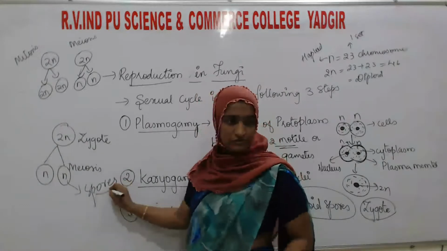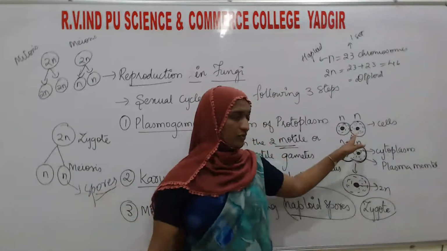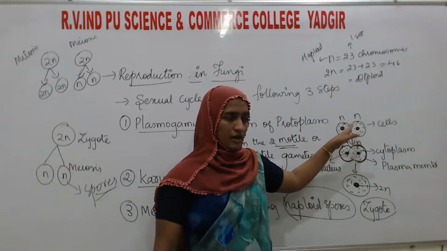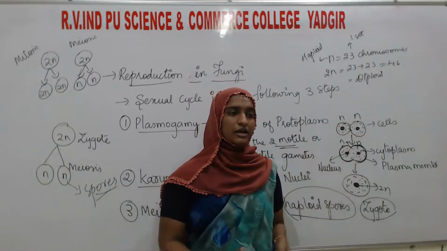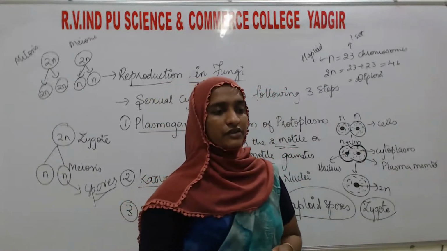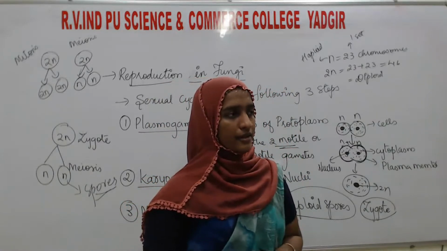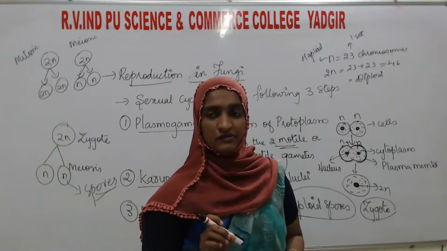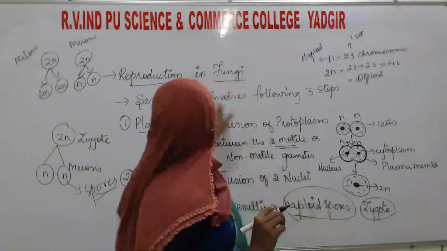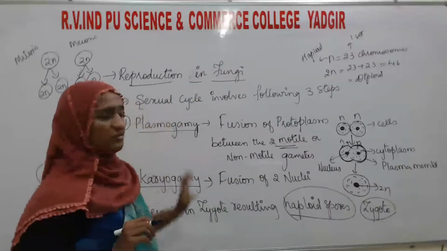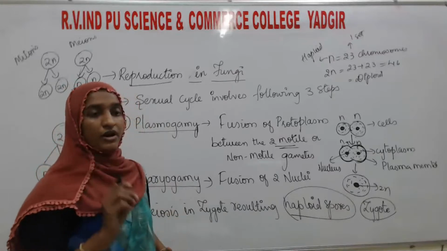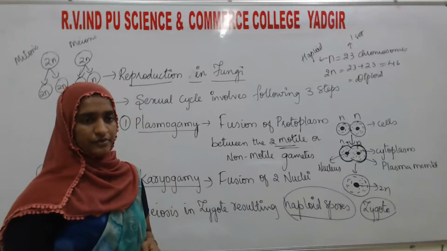Again the spores will undergo fusion when the fungus matures. Again this cycle will be continued in whom? In the fungi who are reproducing sexually. Understood? So this is about the steps in the sexual cycle. First is plasmogamy, karyogamy, and production of haploid spores.